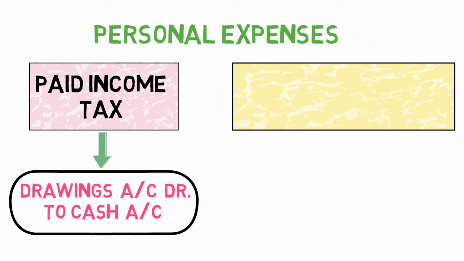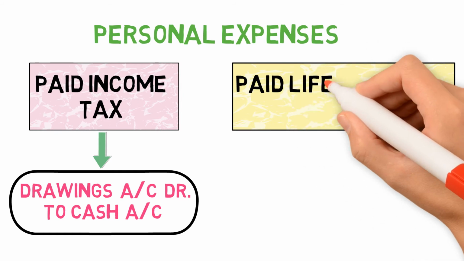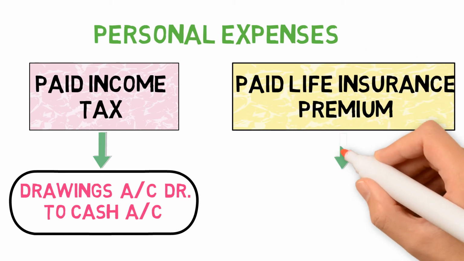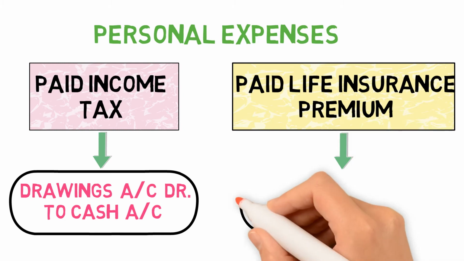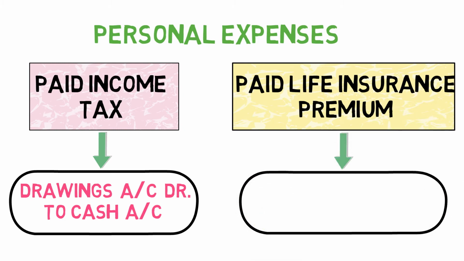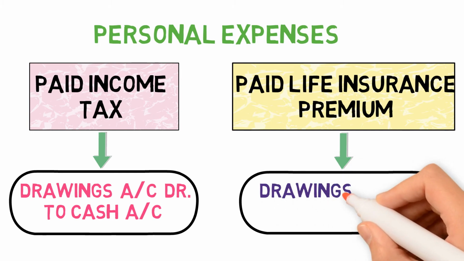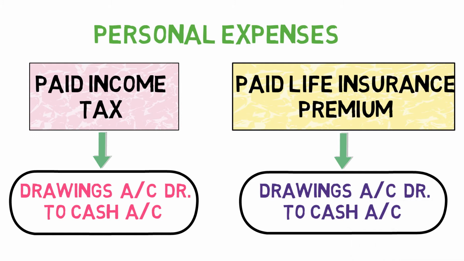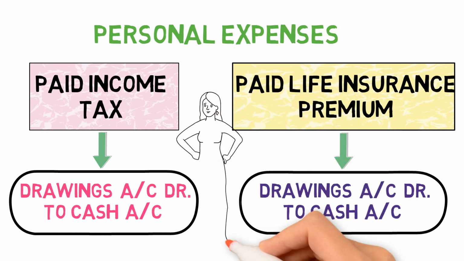Similarly, if there is a transaction paid life insurance premium. Now again, if nothing is specified, this life insurance premium is always paid for the life of the owner. So therefore, it is a personal expense and the entry will be drawings account debit to cash account. So please do not commit a mistake with regards to these 2 personal expenses.